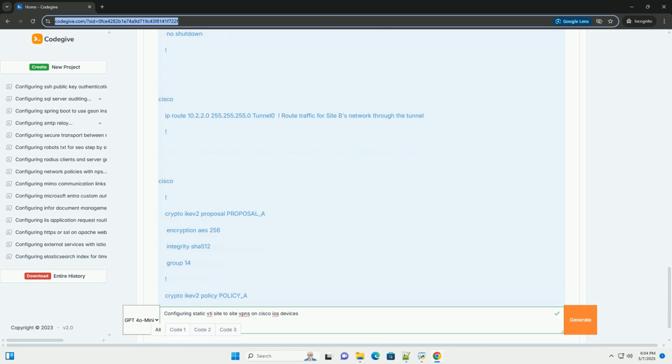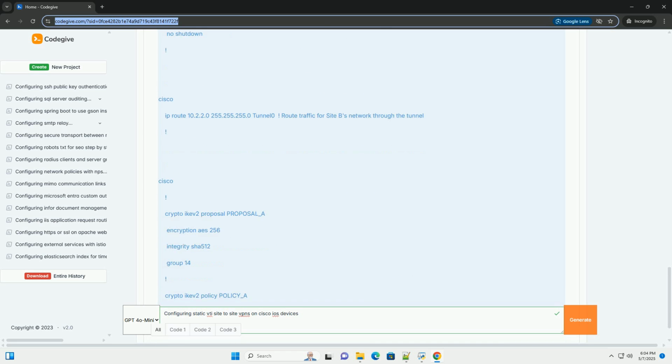Crypto IKEv2 policy A links the proposal to a policy. Crypto IKEv2 profile A defines the parameters for the IKEv2 session. Match address local 203.0.113.1, critical. Matches based on the local device's external IP.